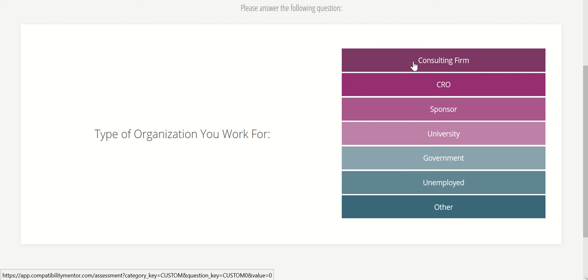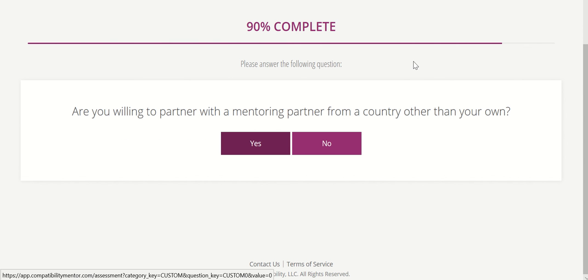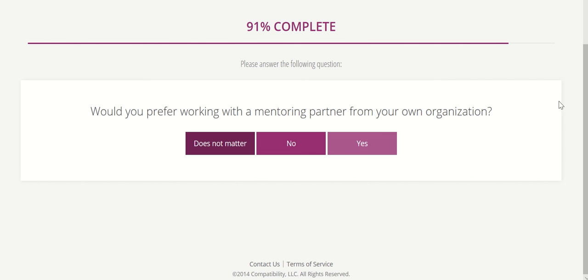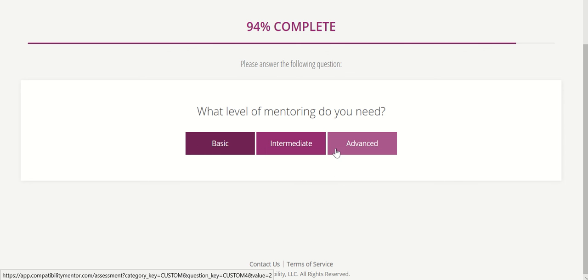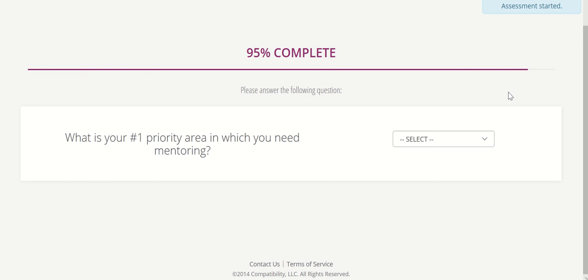So again, for the mentees, you will answer what type of organization you work for, if you want to be matched with someone from another country, if you will work with someone from within your own organization. If you are a student, then this is your place to tell us that you're a student or not a student. What level of mentoring do you need? Do you need basic, intermediate, or advanced mentoring? And then, what is your number one priority area?